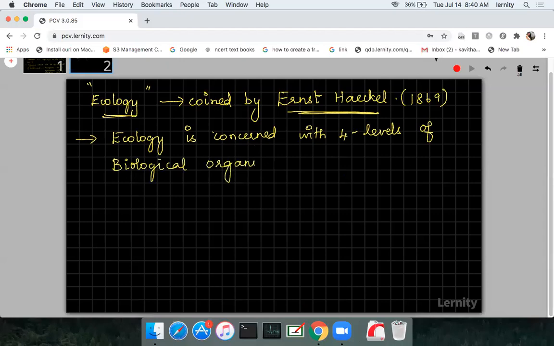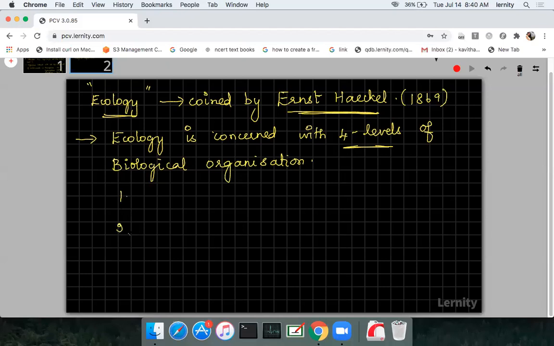You know organization, right? An organization cannot be an individual. It is like an individual, then it will form a group, then it will form a community, and in the different levels, the 4 levels of biological organization finally deals with ecology. So let me tell you what are the 4 levels.